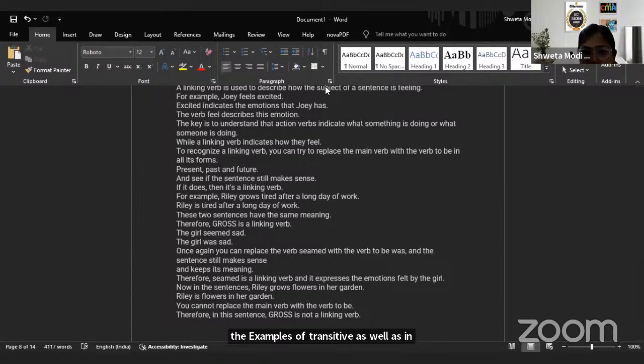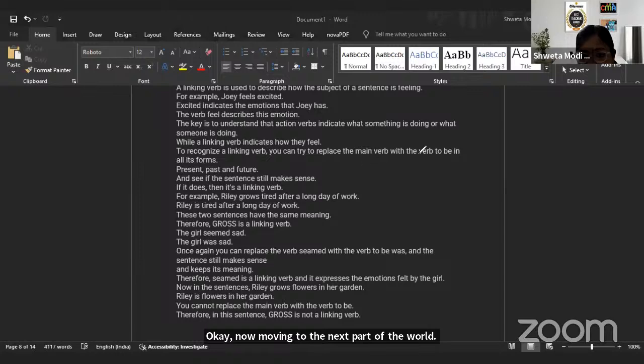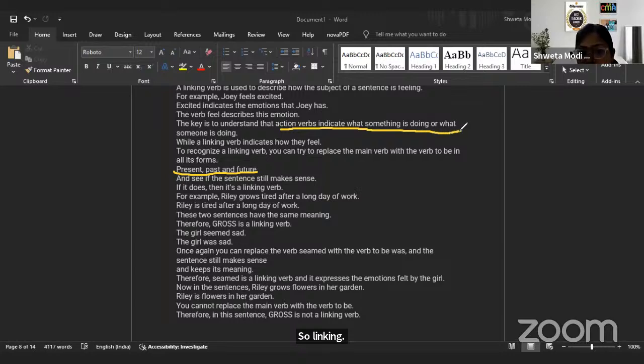Now, moving to the next part of the word, that is your present, past, and future, right? Present, past, and future. And see if the sentences still make sense. So an action verb indicates what something is doing or what someone is doing, like I am watching TV.